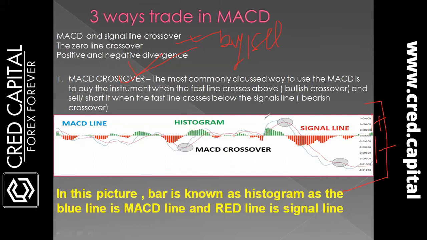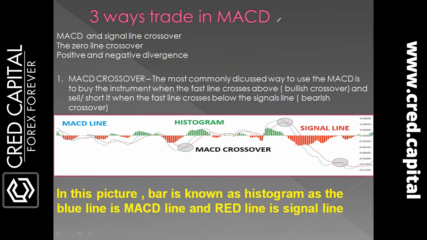The zero line crossover. Zero line crossover means that when the market is above the zero line, a buy trend is going to be established, and when the market is below the zero level, the market will establish a sell trend. Okay, the positive and negative divergence, the same as in the RSI. In RSI we also had the divergence part, and here we are also going to study the divergence.